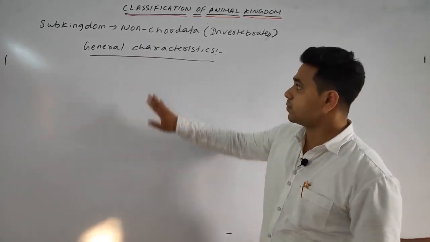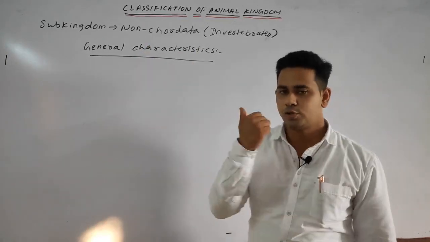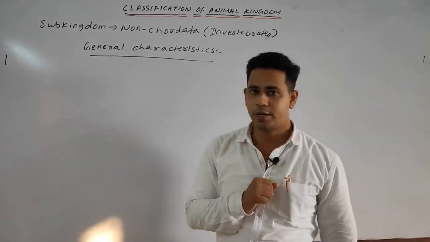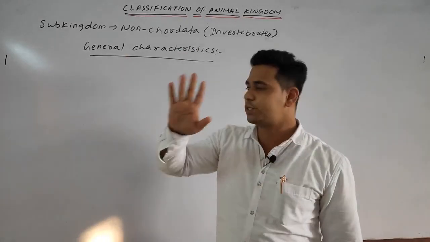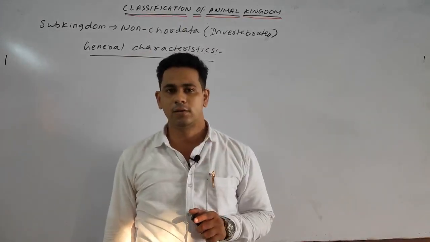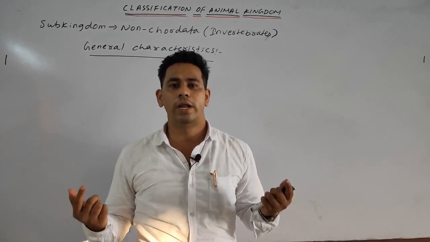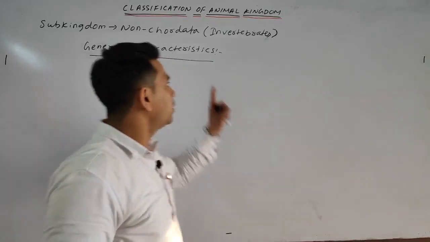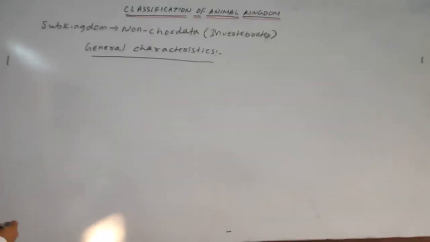Okay. So general characteristics. Students, tell me the first point: what should be the general characteristics of the non-chordata? The first general point is obviously that the notochord is absent. That is why it is called the non-chordata. Okay, first point.